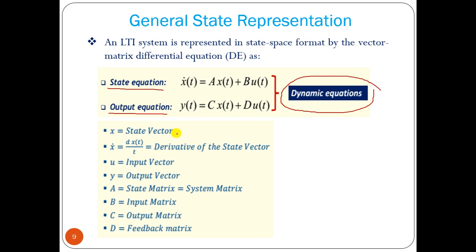Here x is the state variable vector or state vector, x dot is the derivative of the state vector, u is the input vector, and y is the output vector. A is called the state matrix or system matrix because the A values depend on the state variables. B is called the input matrix, C is called the output matrix, and D is called the feedback matrix because the output depends on the input directly, so it is the feedback.